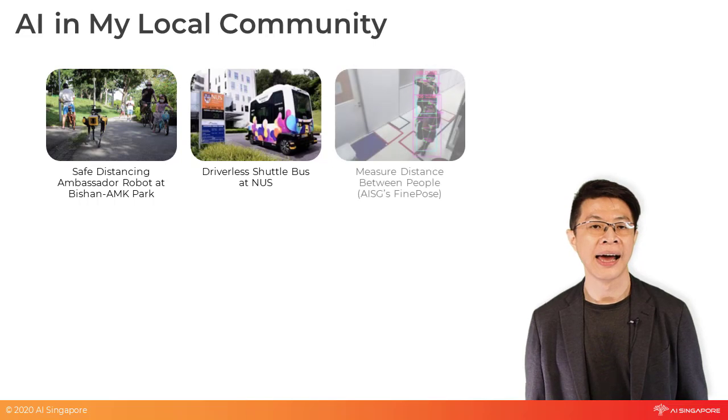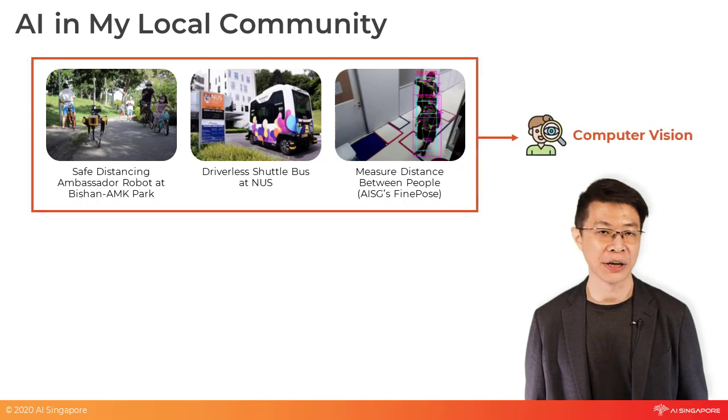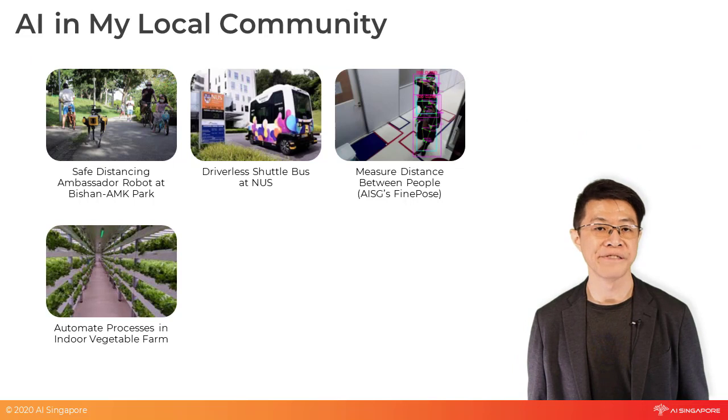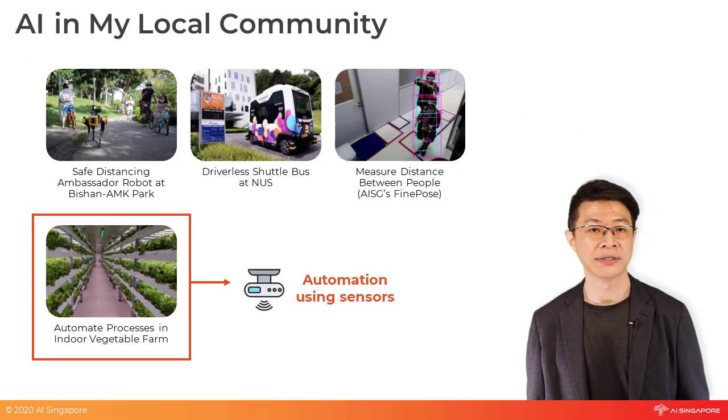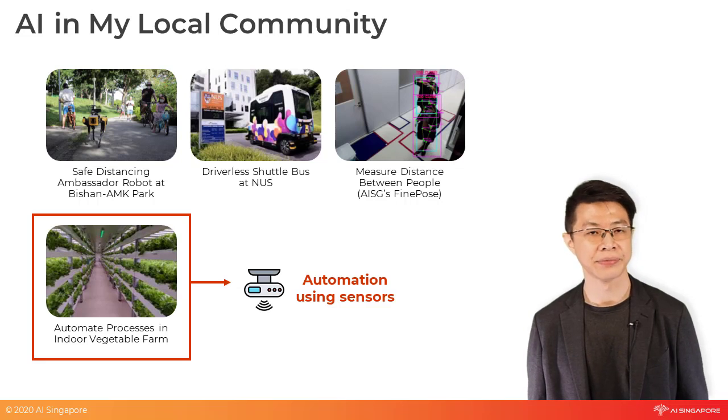campus. AI Singapore has also developed an open source AI solution that can measure people's distance from each other to ensure compliance with social distancing. All these applications use computer vision for the AI to make sense of its surroundings and respond accordingly. AI is also used inside our local indoor vegetable farms. Based on the sensor readings, the AI can automate certain processes, such as watering of plants or putting more fertilizer to improve the farm's productivity.